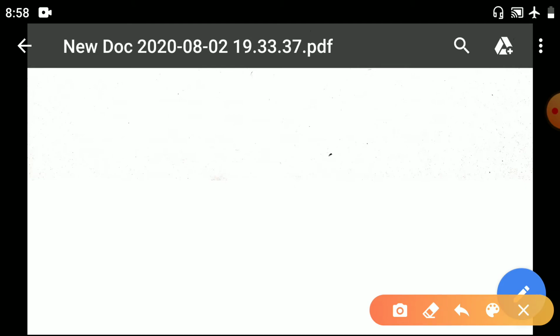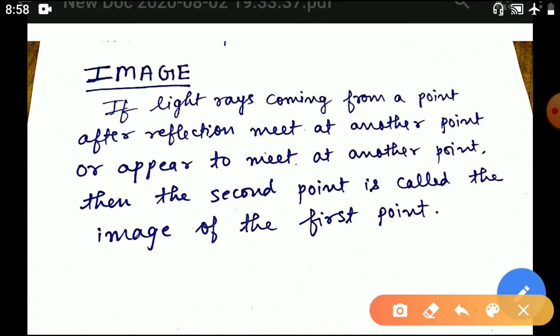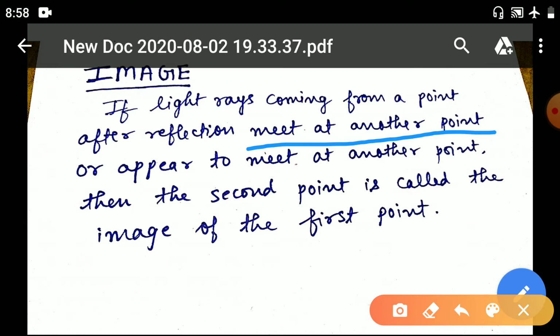You will get your image when the light rays meet. If the light rays meet, then the image will be real, or if the light rays appear to meet. As we have seen in the definition, after reflection they meet at another point. If they meet, you will get a real image. Images are of two types, real image and virtual image. If you are standing in front of a mirror, you are able to see yourself. When you watch a movie in the theater, the movie is projected on the screen, and that image of the video you are also able to see. That is the image.